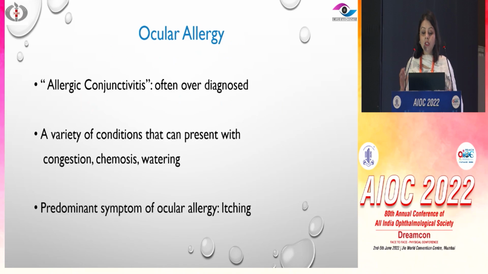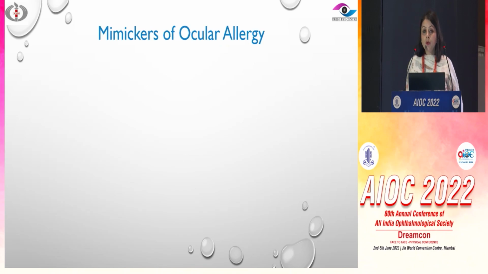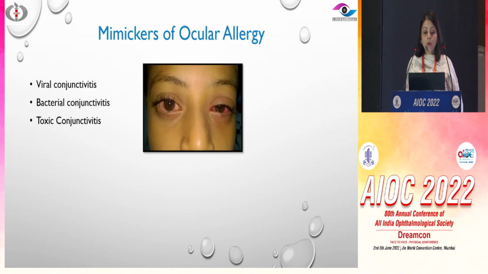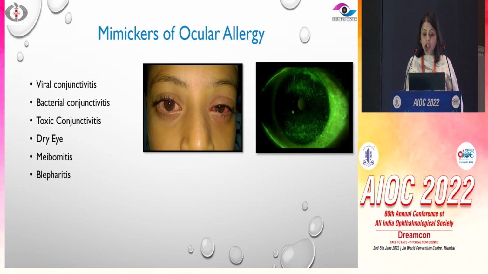So allergic conjunctivitis can often be overdiagnosed, because a variety of conditions present with similar symptoms of congestion, chemosis, and watering. The predominant symptom we need to remember here is itching. More than redness, more than watering, what they come to us with is itching. So the conditions I'm going to talk about are the conjunctivitis subgroup. They can be confusing and might look like ocular allergy and vice versa.